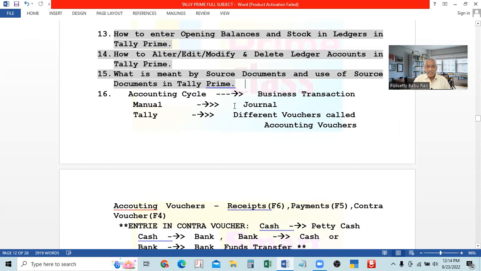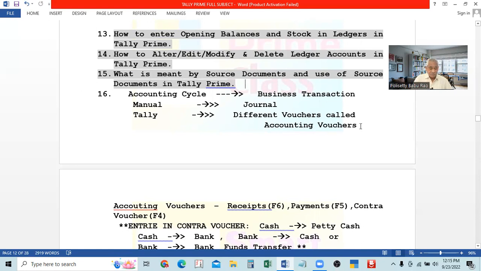But in Tally, instead of the journal, recording is in a more simplified way. These transactions are recorded in different vouchers depending on the nature of the transaction. In the journal, all the transactions are recorded at one place, in one book called the journal. But in Tally, there are many different vouchers prescribed, and different vouchers are used for recording different transactions depending on their nature. These are called accounting vouchers.